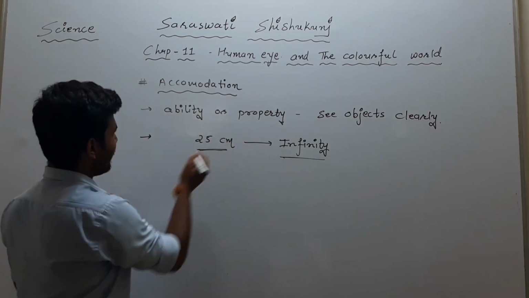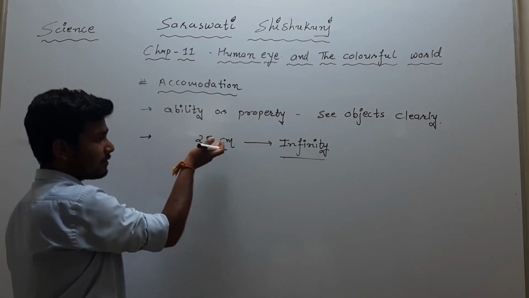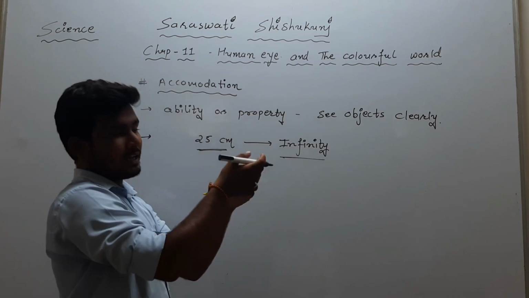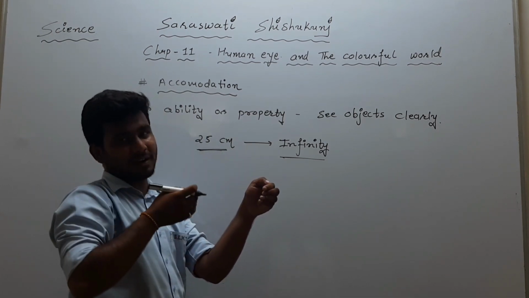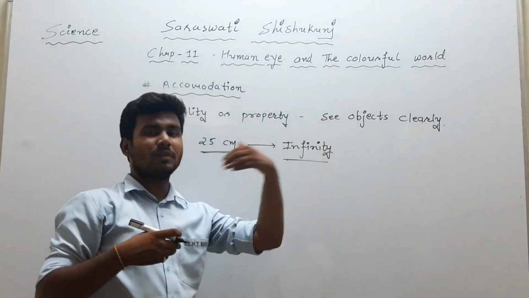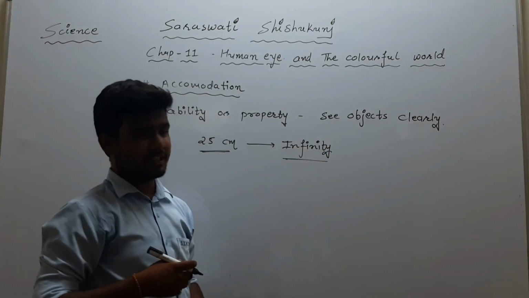According to that, we also have two terms, the far point and the near point. The near point means the point closer than which we cannot see the object clearly, and the far point means the maximum distance up to which we can observe. But we are going to discuss that later.